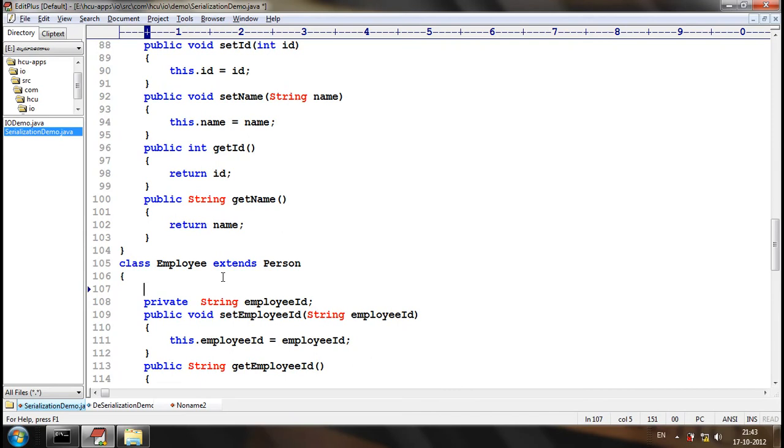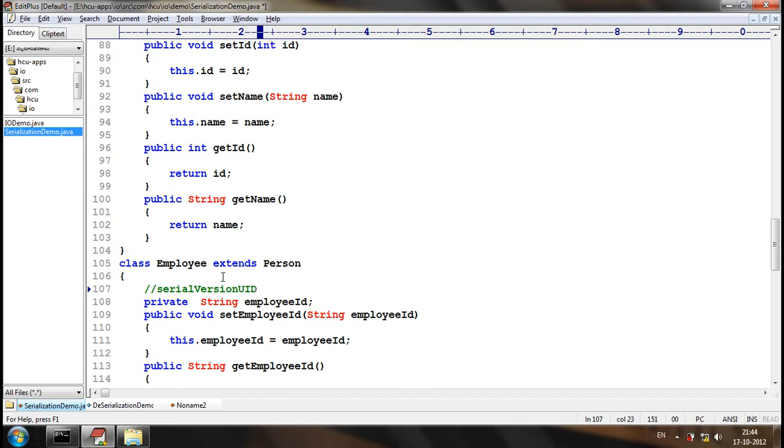When there is a change in the serializable members of a class, in order to indicate the change, we use an indicator named serial version UID.